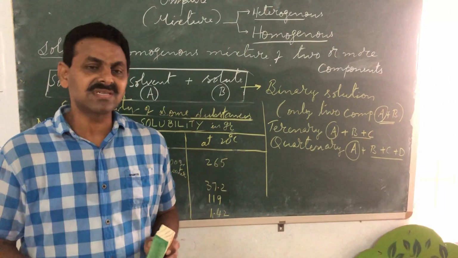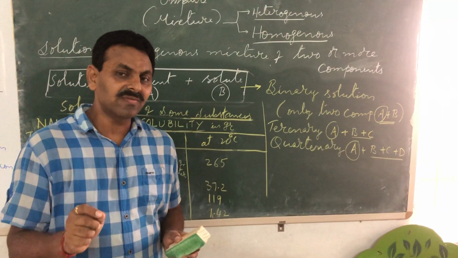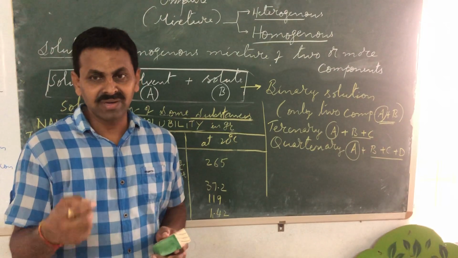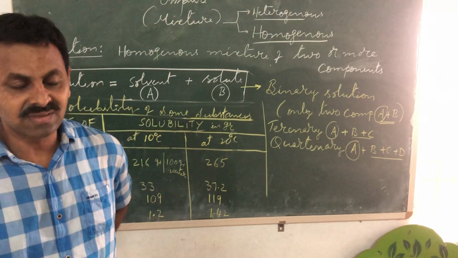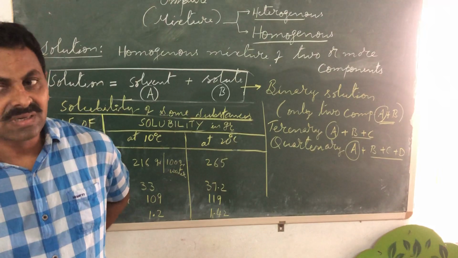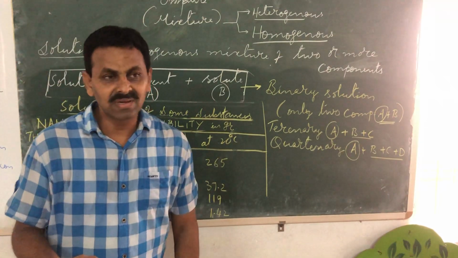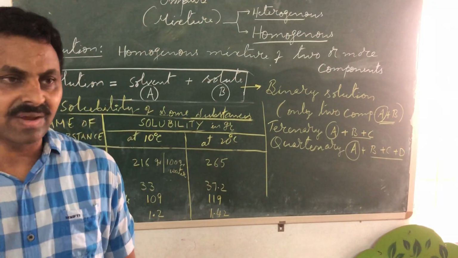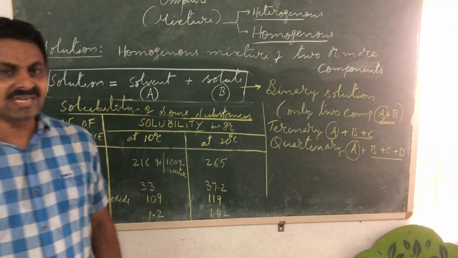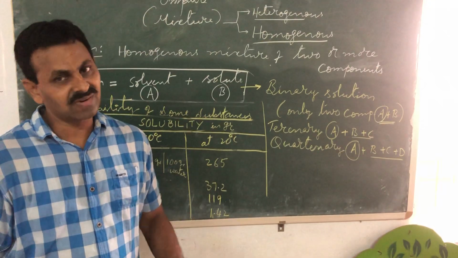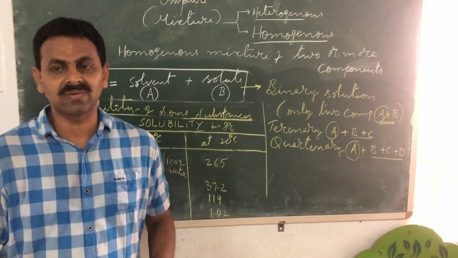The technical definition is the amount of solute dissolved in grams. I mean, you will have to use CGS units, means C for centimeter, G for gram, S for second. You must have studied units and dimensions in physics. So that really helps you in physics as well as chemistry, even in maths also.